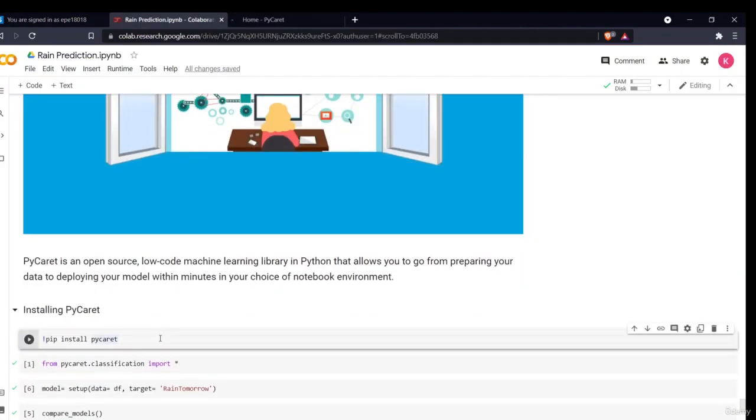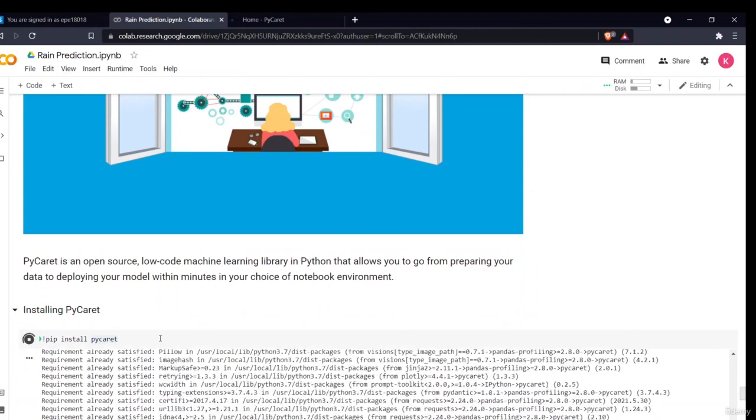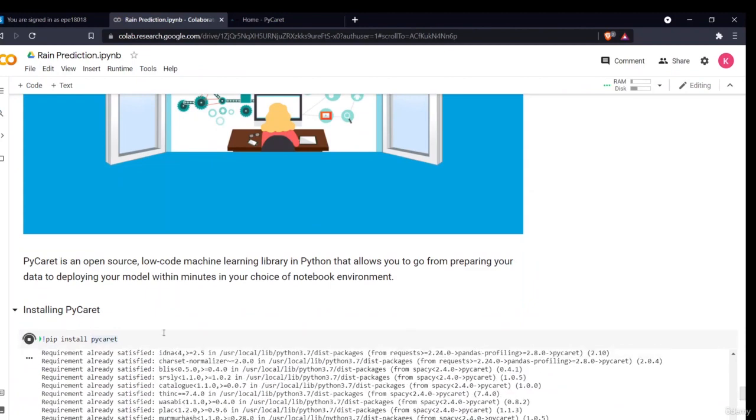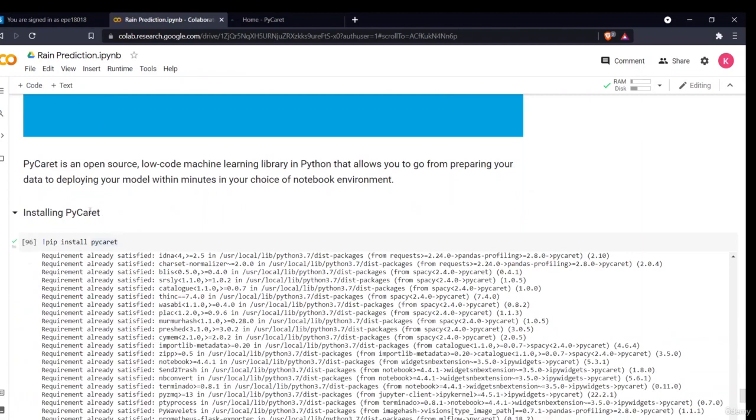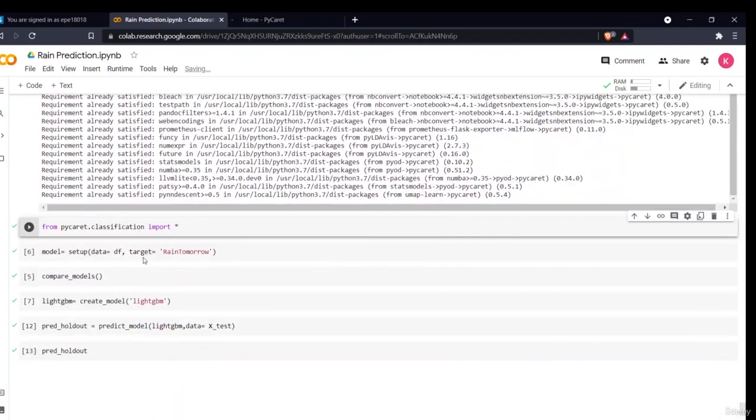If you are installing PyCaret in your local environment, or in Google Jupyter or Google Colab, you can simply use the command !pip install pycaret with an exclamation mark. I have already installed PyCaret, which is why it is showing requirement already satisfied. Now you have to import your libraries.